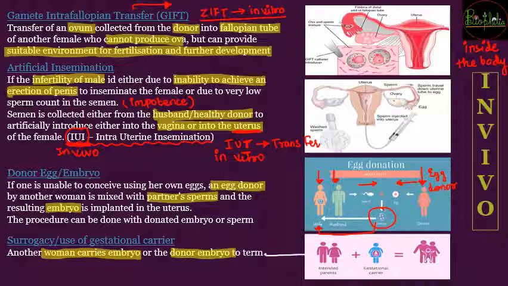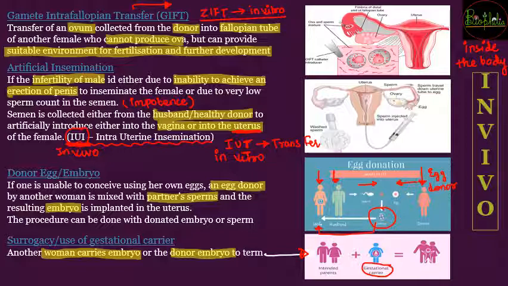So again you can see with the help of this diagram, these are the parents who are providing their gametes. So the egg is provided by the intended female and sperms by the intended male. Now this fertilization occurs inside the female's body and the embryos have been collected from the intended female. Embryo collect करने के बाद gestational carrier के अंदर, that is a surrogate, is going to be used as a womb on rent.